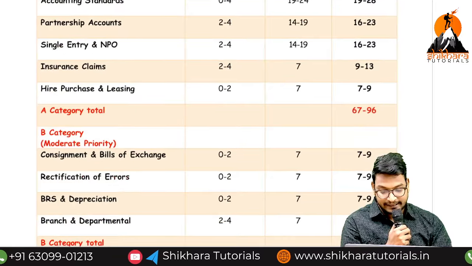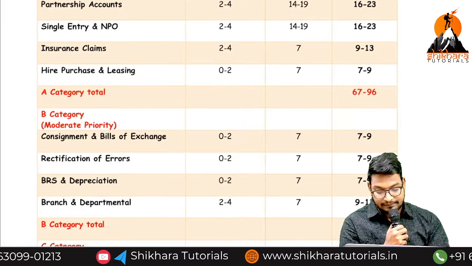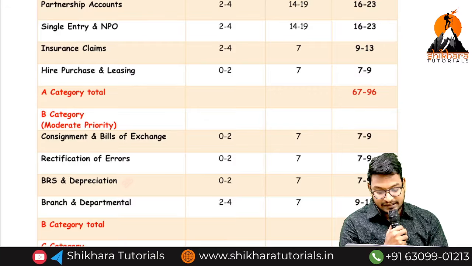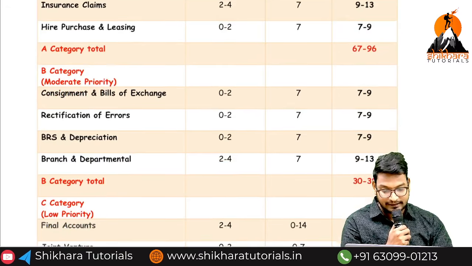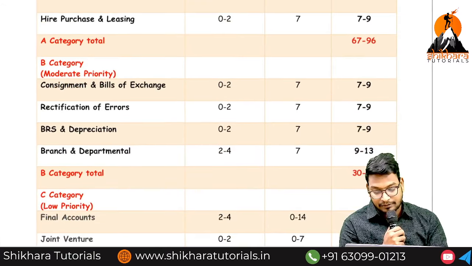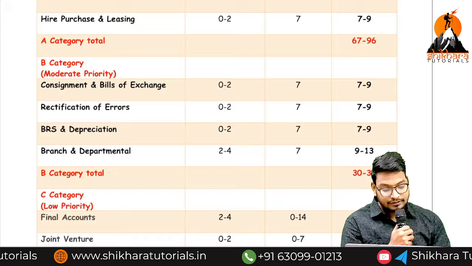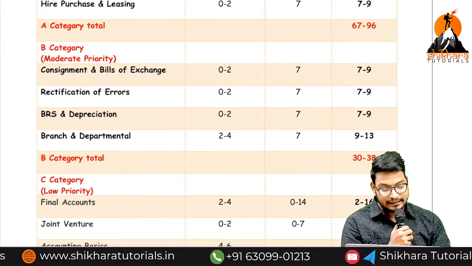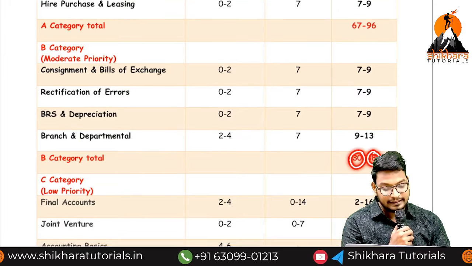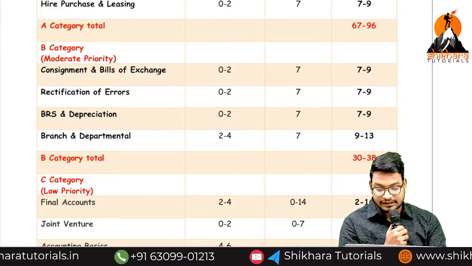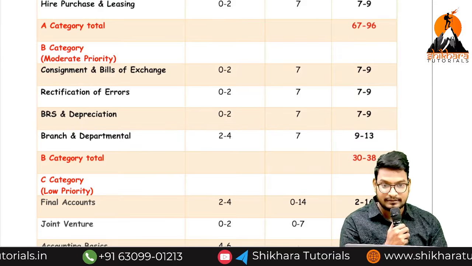So what are the B category chapters, sir? Consignment and bill of exchange, rectification of errors, BRS and depreciation, branch and departmental accounts. If you see the scenario, what we are going to get in the examination is called branch accounts. From these topics, we are going to get 30 to 38 marks, nearly 40 marks. So in the examination, first we have to write these category topics first.